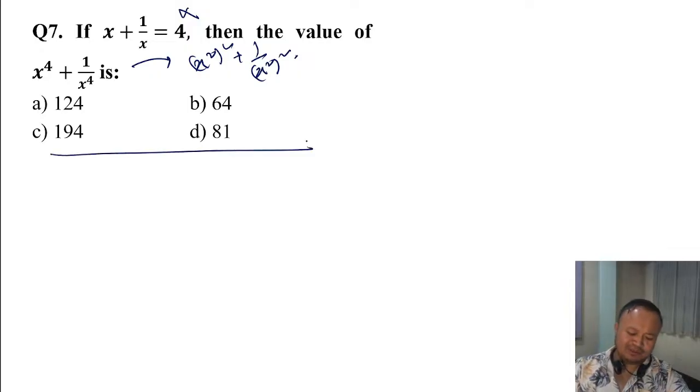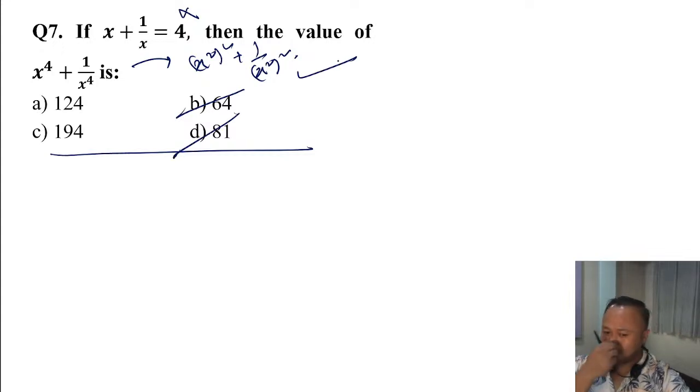Perfect square cannot be the answer, because they are asking in perfect square format. Recall a plus b whole square is a square plus twice ab plus b square, and a minus b whole square is a square plus b square minus twice ab. So there is a difference of two. So 64 cannot be my answer.